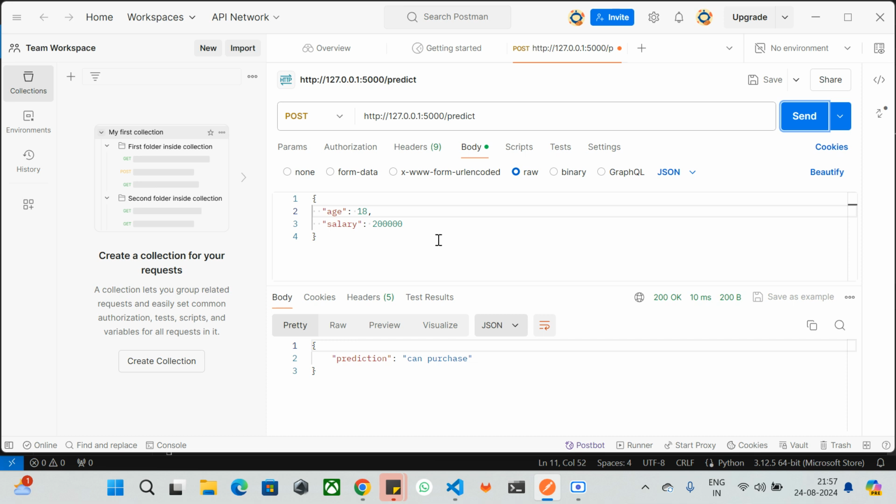Since an 18 year old person cannot get the salary, but yeah. So let's see whether a 48 year old guy with a salary of 20,000 is going to purchase or not. He can purchase. And what about 18 years?